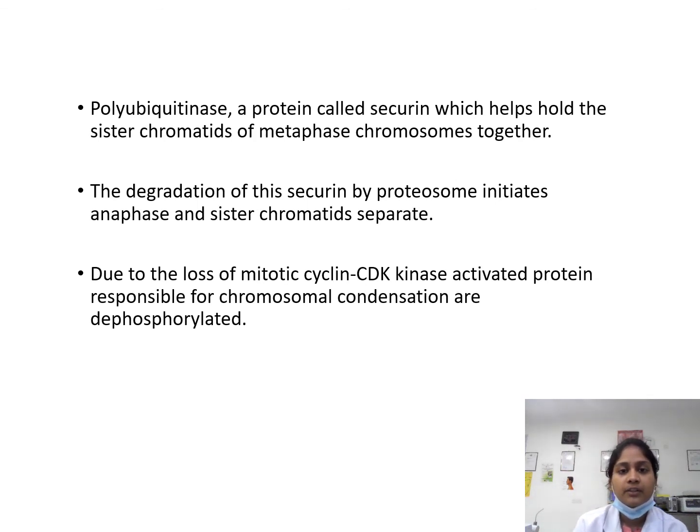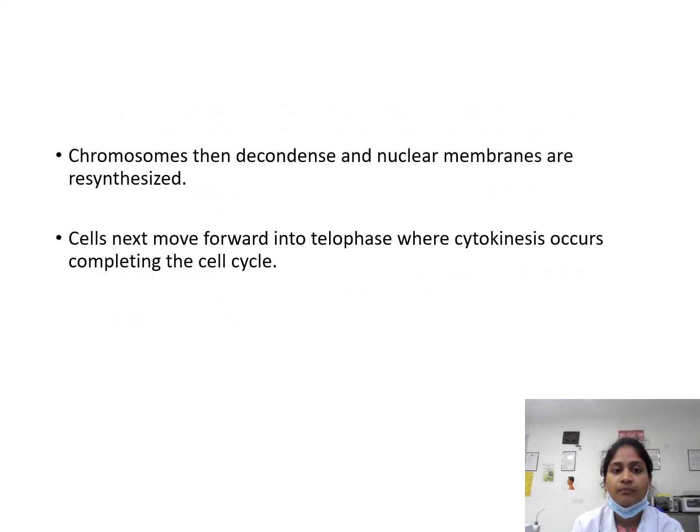In this, a protein helps the sister chromatids of the metaphase chromosome to stay together. The degradation of this protein initiates anaphase and the sister chromatids separate. Due to the loss of mitotic cyclin CDK kinase, activated proteins responsible for chromosomal condensation are dephosphorylated. Chromosomes then decondense and nuclear membranes are resynthesized. Cells next move forward into telophase, where cytokinesis occurs, completing the division.